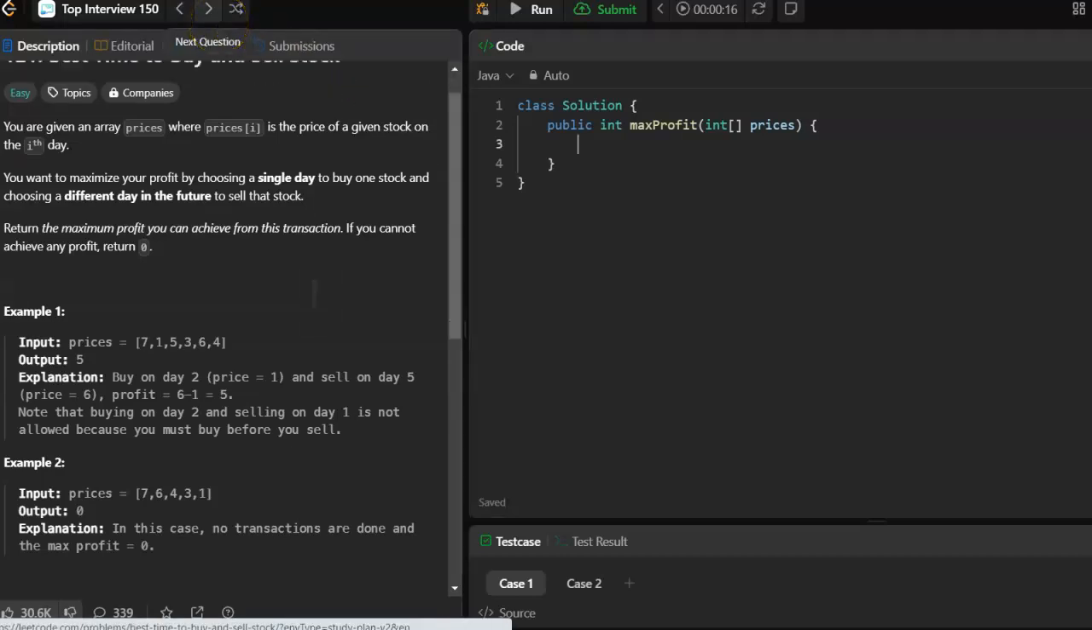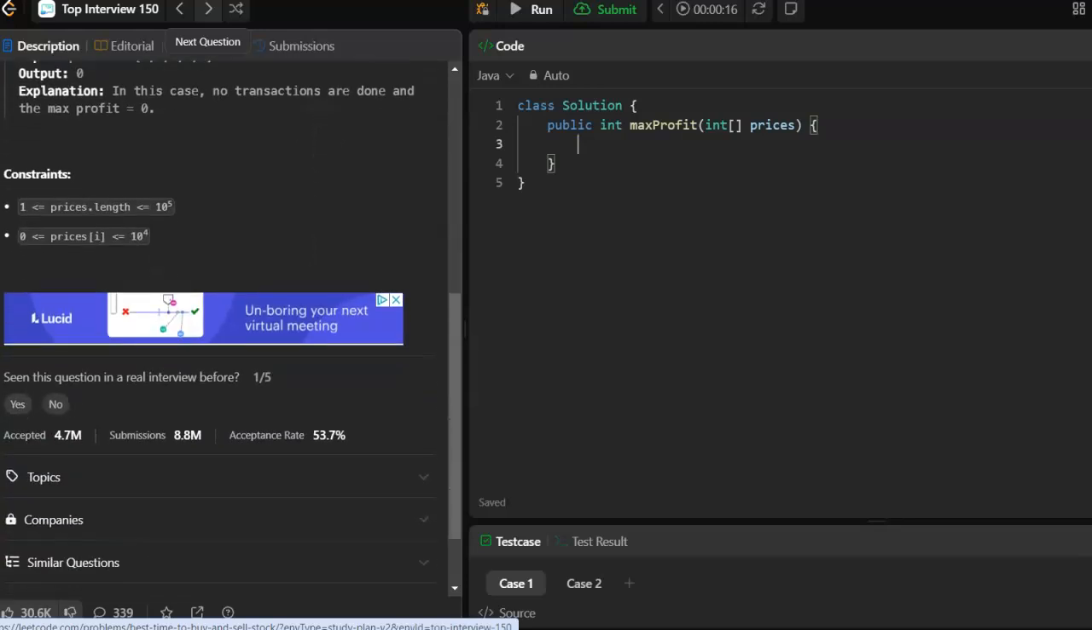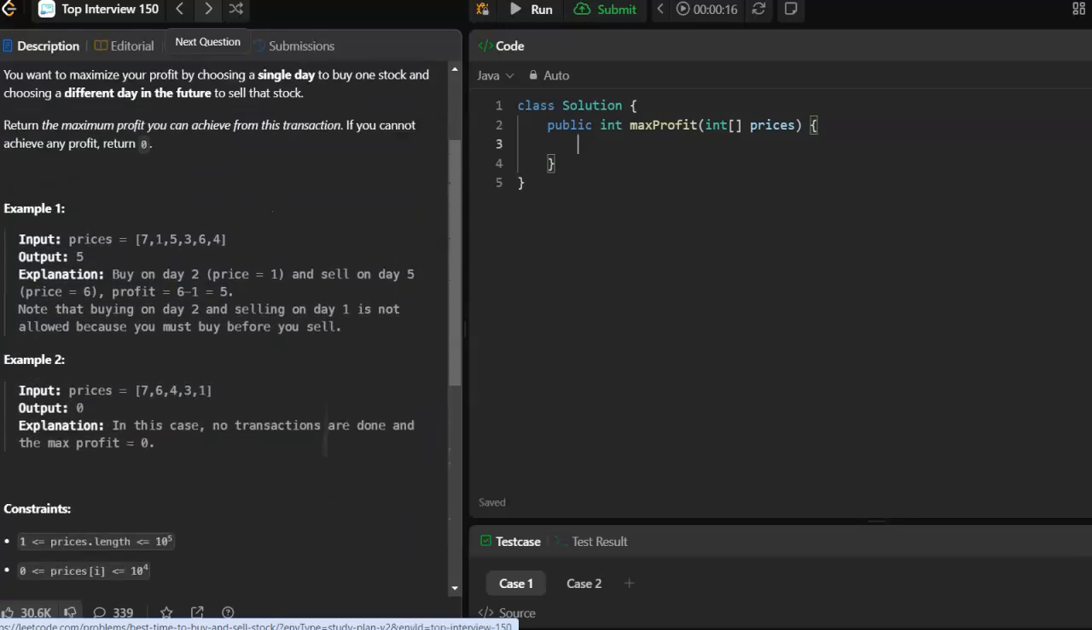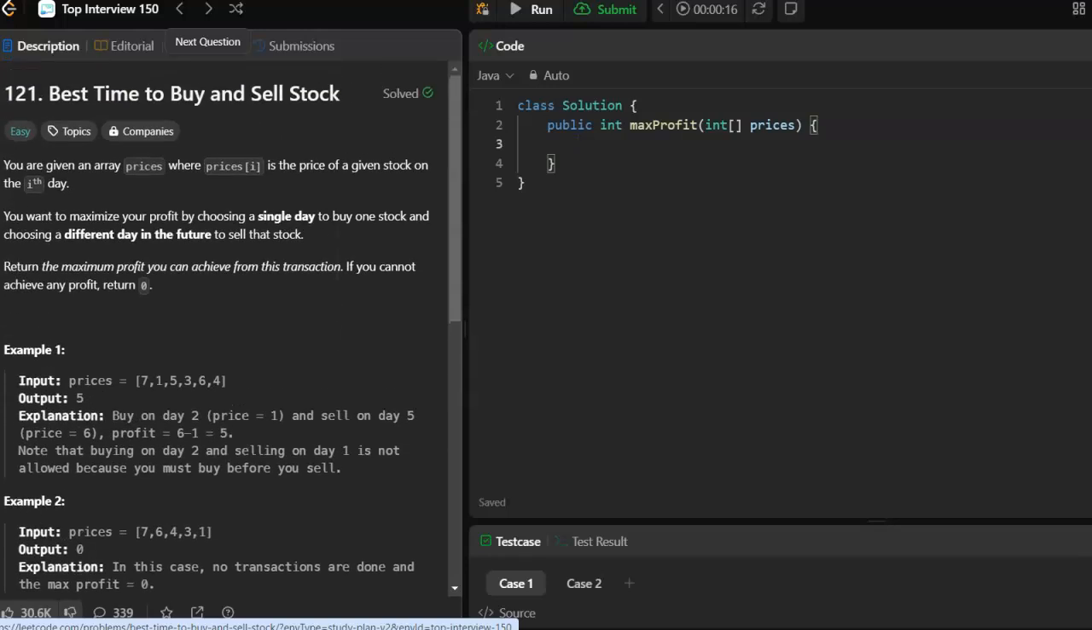Okay, is there anything else we should be aware of here? No? Looks pretty standard. Okay.